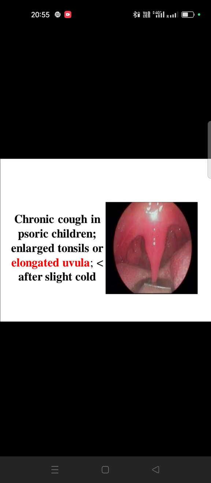But you can see in the picture, you will find an elongated uvula. But this is generally aggravated after slight cold. Even if he drinks a little water or eats something, there will be a problem. And if you are getting this type of symptom, then we can think of Baryta carbonica.